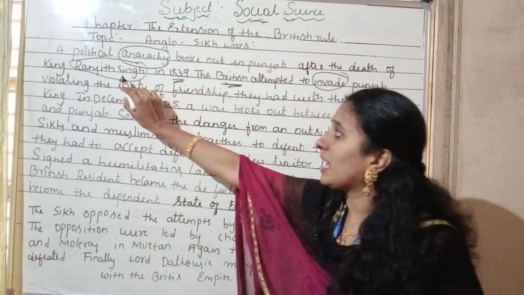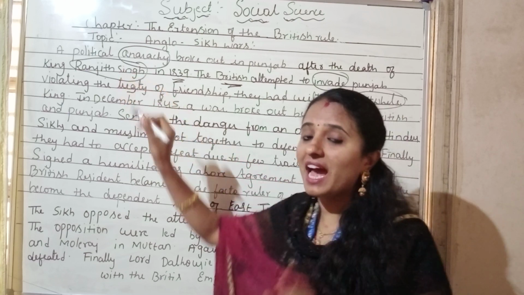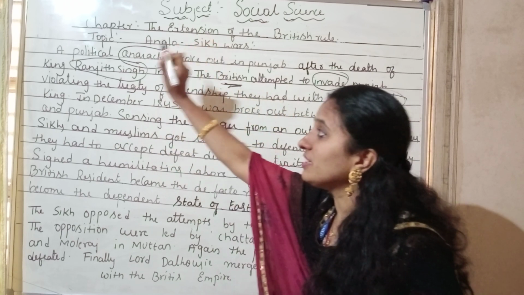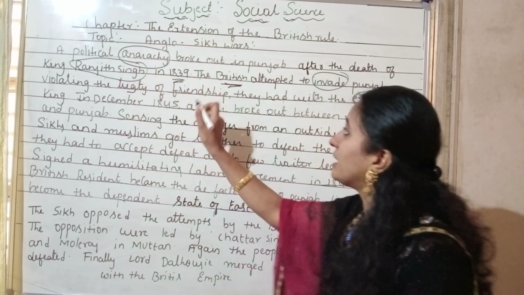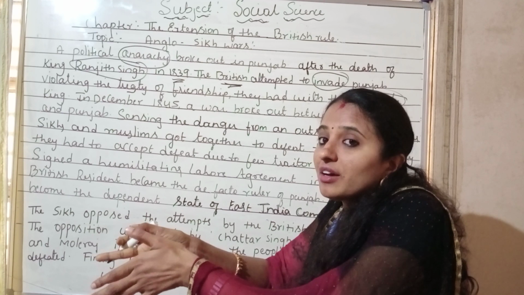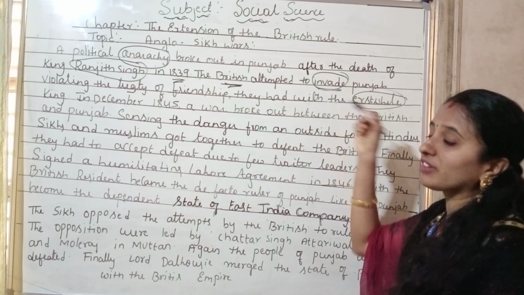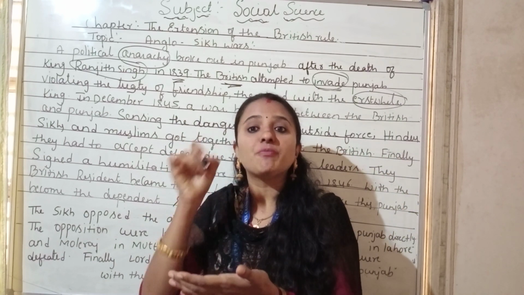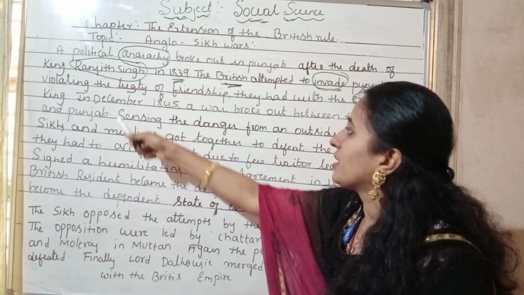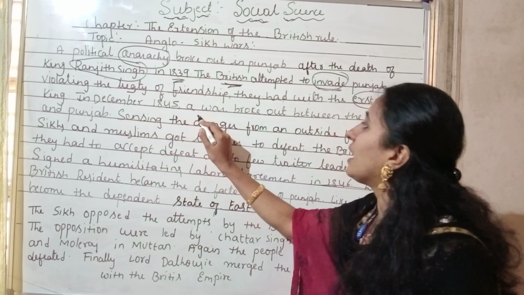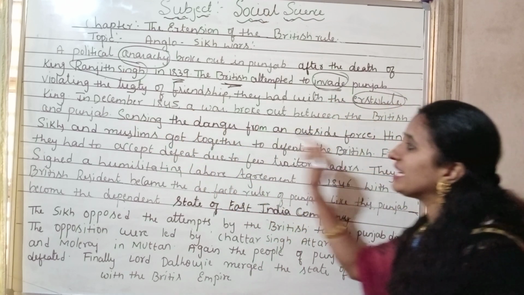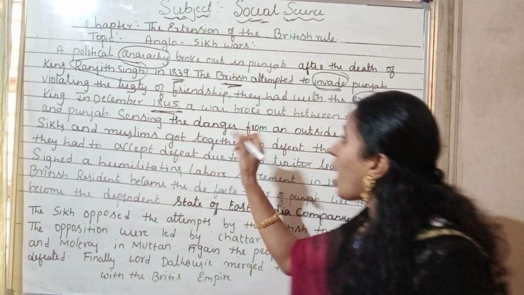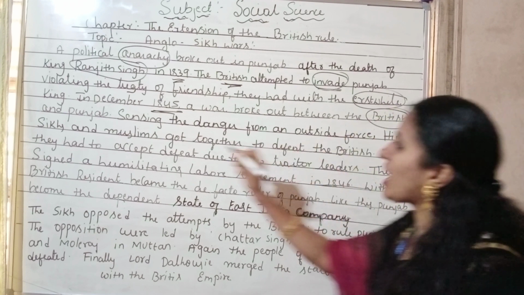They had a very good friendship pact, a treaty of friendship, with Ranjit Singh. But after Ranjit Singh's death, the British got a chance to enter the Punjab. They tried to invade and occupy the Punjab, even though they had the friendship pact. In December 1845, a war broke out between whom and whom? The British and the Punjab.